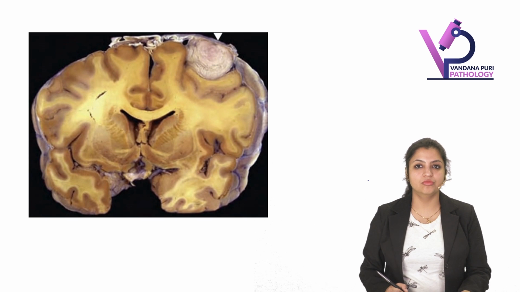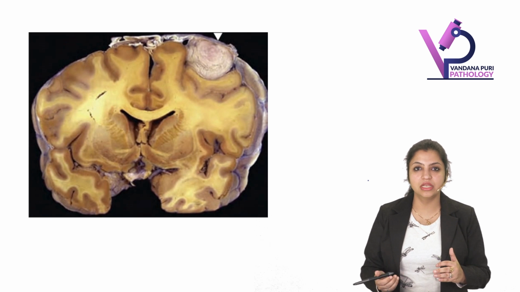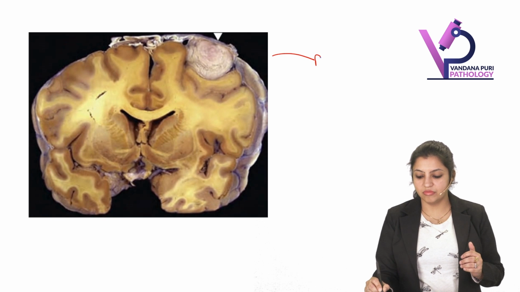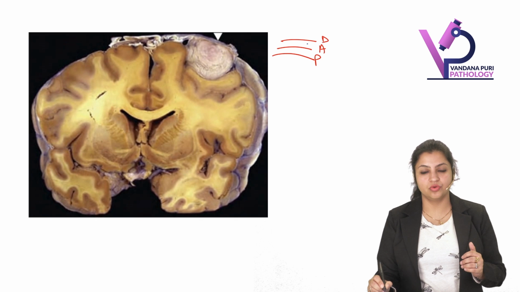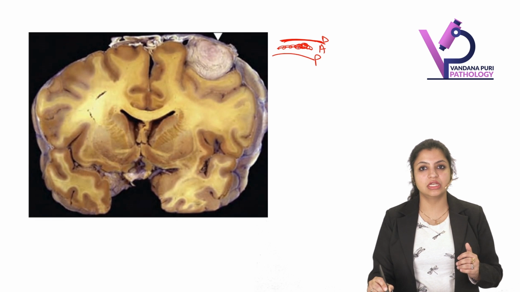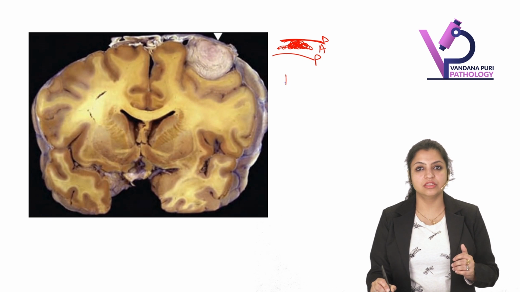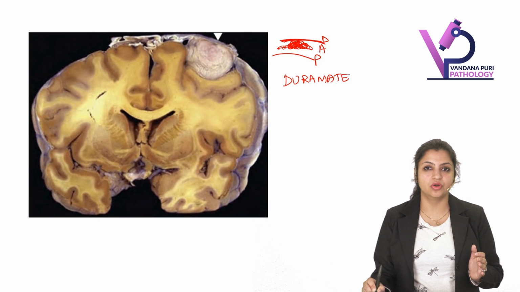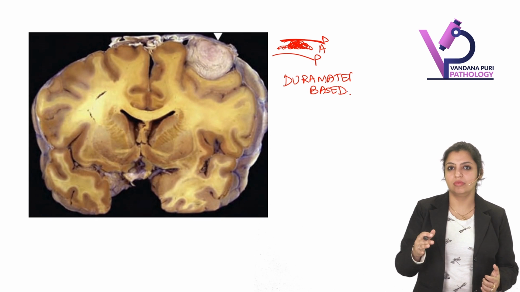Just now you have said that this is a tumor arising from the arachnoid cap cell. You already know that we have three layers in the meninges, P, A and D. So it arises from the arachnoid cap cells, and obviously the overlying dura mater is intact. This tumor is usually attached to the dura mater. That is why this is called a dura mater based tumor.